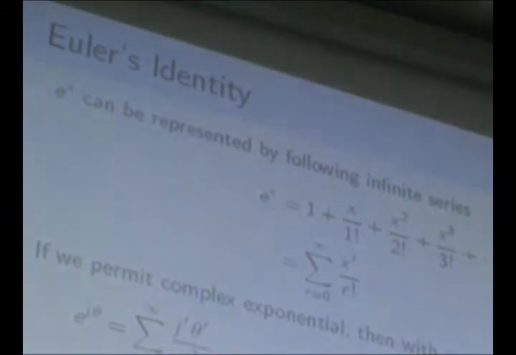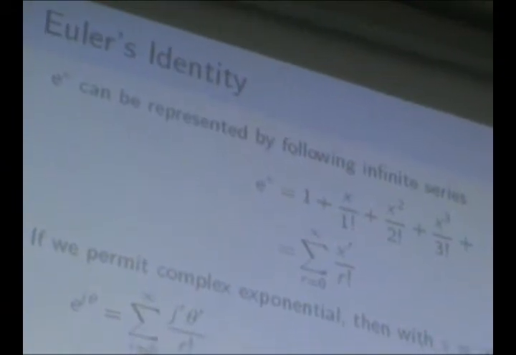I think I have actually already discussed Euler's identity. When you have e to the power x, you have the infinite series expansion for it. Just assume that x is, for example, j theta.